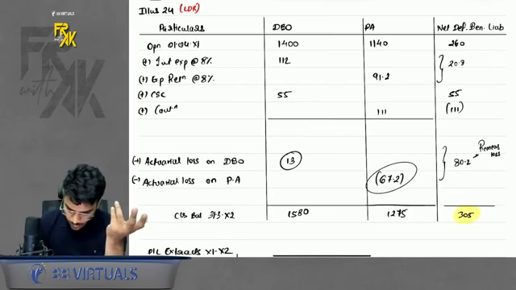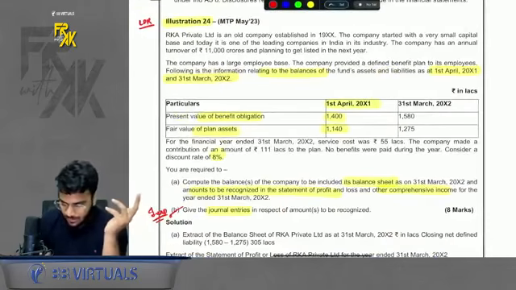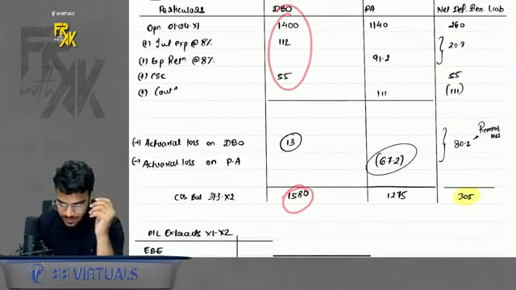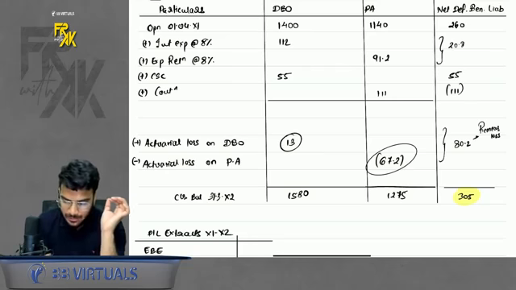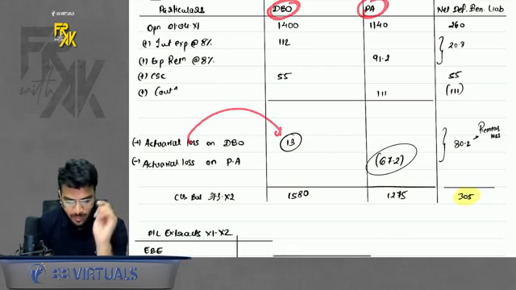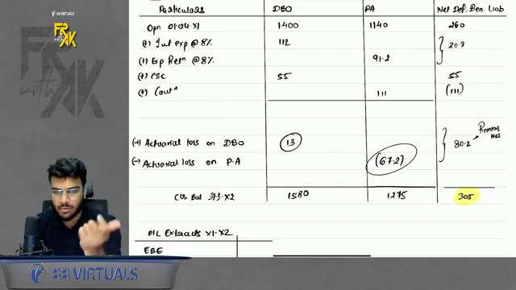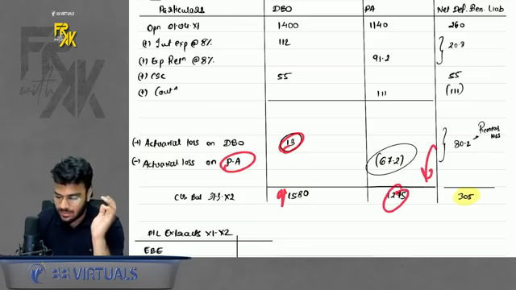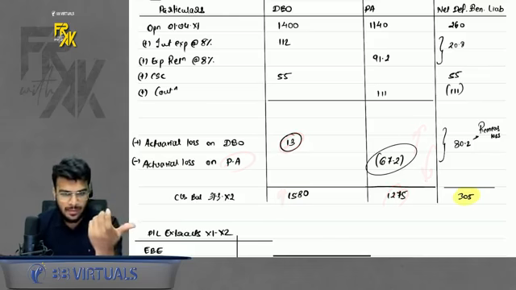Okay. Then, but you have been given the closing. Of course, this and closing is not matching. There is some difference coming. Why is that difference? In DBO, the difference will be because of actual gain loss, and in plan asset, it will again be because of actual gain loss. Now, whether gain or loss, see, if liability is increasing, it is a loss. If asset is decreasing, it is a loss. If asset increases, it is a gain. So just apply your basic logic.